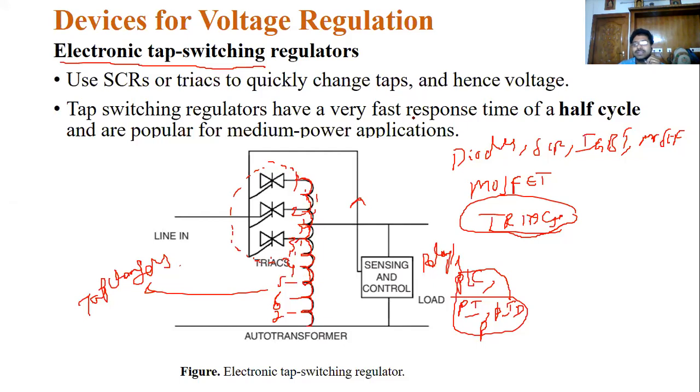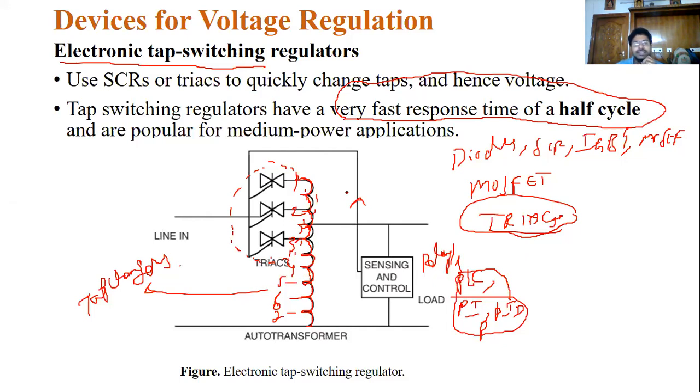Now see the response time. It is half a cycle. Once the system identifies lower or higher voltages, it acts after the half cycle. This is somewhat a complicated circuit, and it depends entirely on the SCRs, diodes, MOSFETs, or triacs, which they are using here.